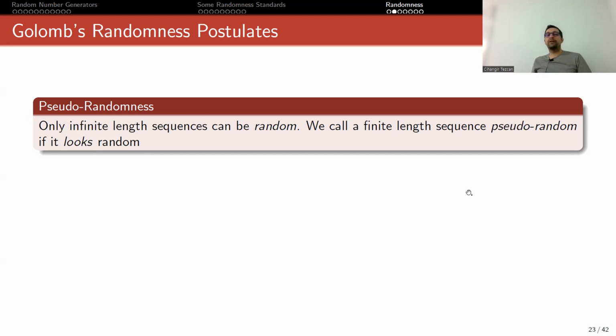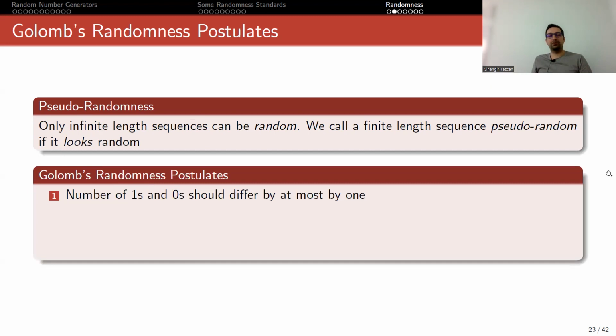So we call a finite length sequence pseudo-random if it looks random. So the question: how can we be sure that it looks random? We cannot do it by human eye, right? We have to have some formula. Golomb's randomness postulates are a nice one here. The first says that the number of ones and zeros should differ by at most 1.